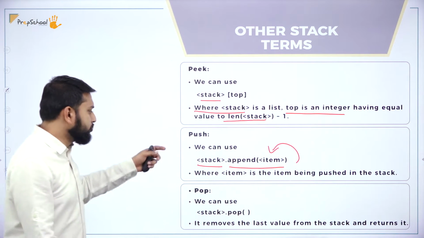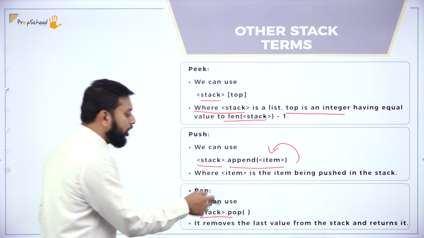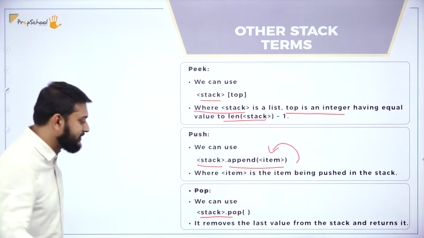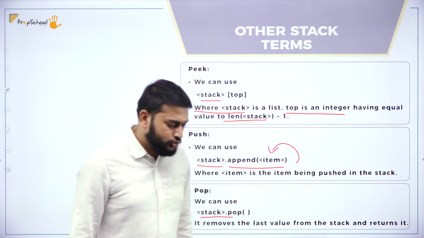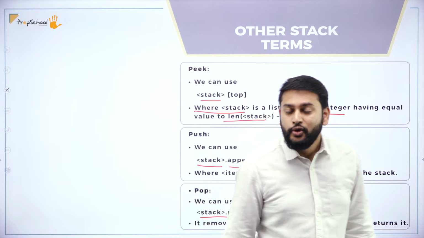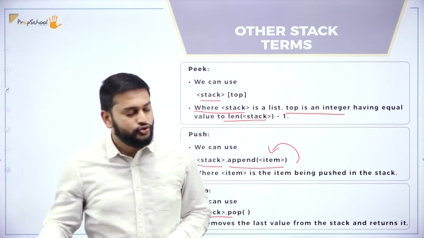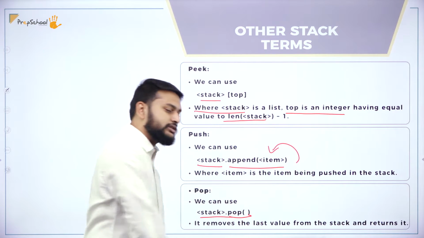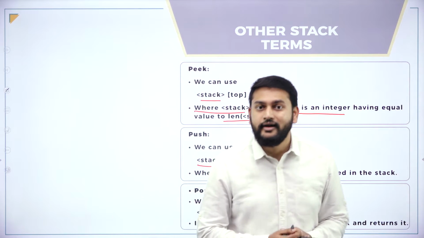So fine, you understood push, and the same thing you will do with pop. Stack dot pop. Please understand, it removes the last value from the stack and returns it. We have the function called pop, which helps me remove the last element from the list. So guys, please remember this. This is how I will be removing the element from the stack, right?